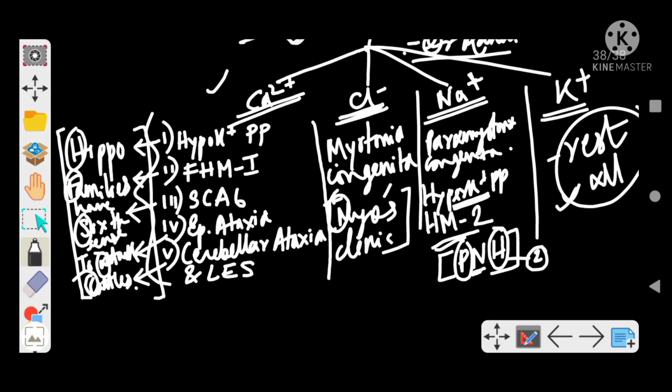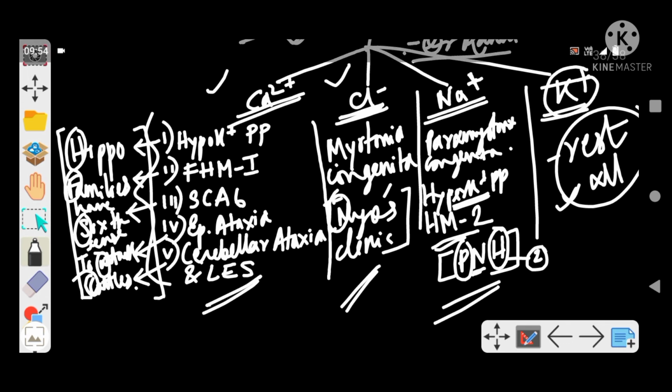Spinocerebellar ataxia 6 from sixth sense, episodic ataxia from to attack, and cerebellar ataxia and Lambert-Eaton syndrome with C of cattle, right? So this is your calcium channelopathy. With chloride we have myotonia congenita, Mayo's Clinic. With sodium channelopathy we have paramyotonia congenita, hyperkalemic periodic paralysis, hemiplegic migraine type 2. Remember this as P and H. And the rest that we have not discussed all comes under potassium channelopathy, right? So this much we understood.